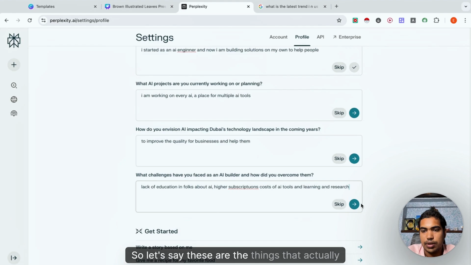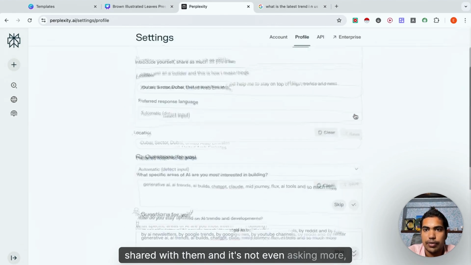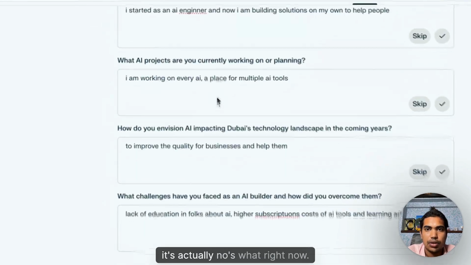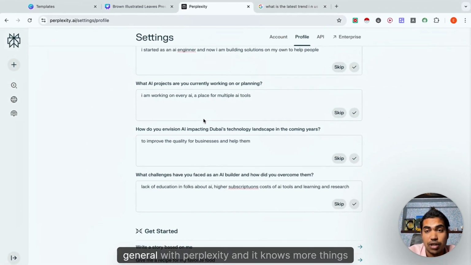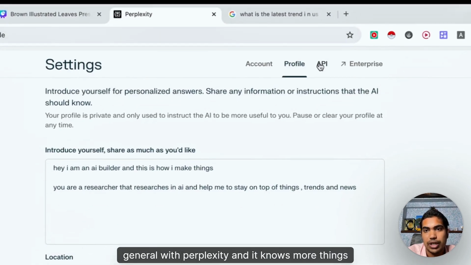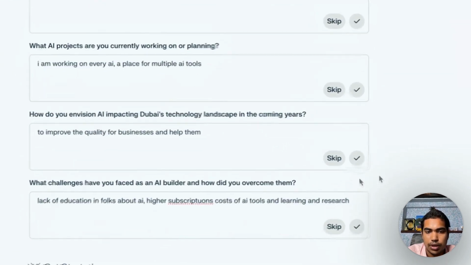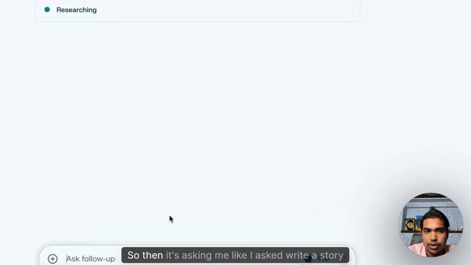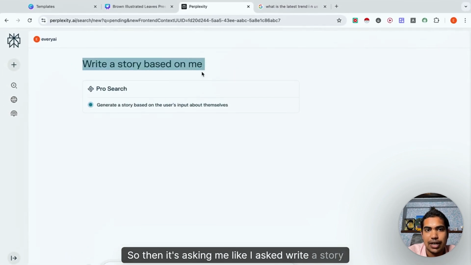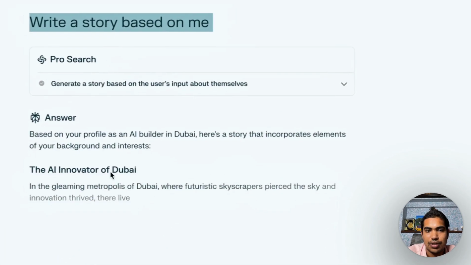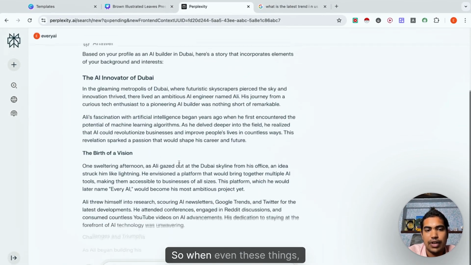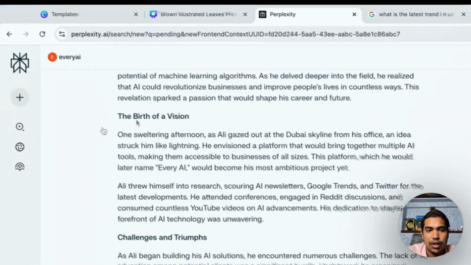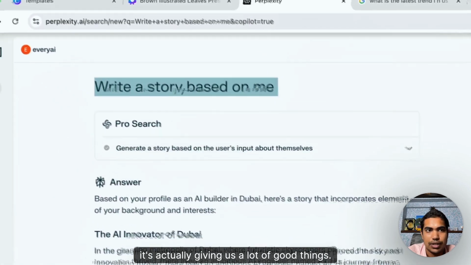So these are the things that I actually talked and shared with them, and it's not even asking more. It actually knows now. These are the questions that you can answer in general with Perplexity, and it knows more things about you. I think this is a pretty good thing. Then I asked it to write a story based on me. It actually remembers everything about you, and it's giving us a lot of good things.